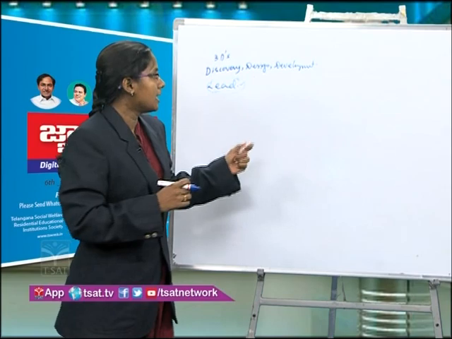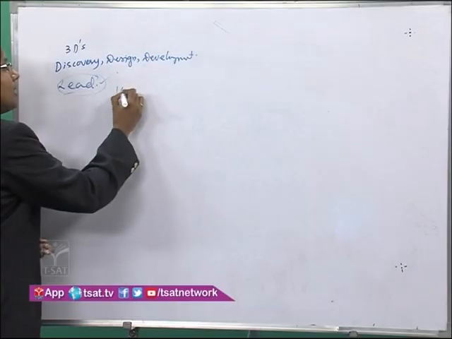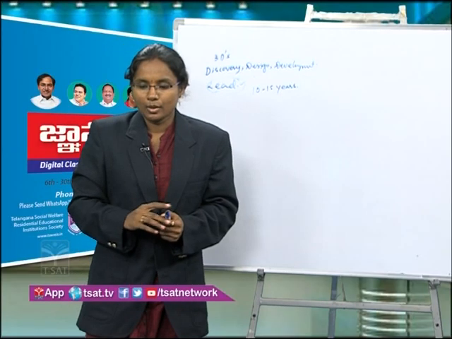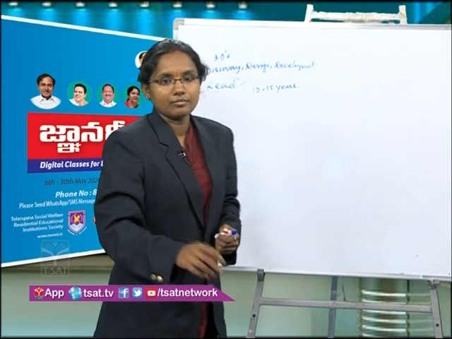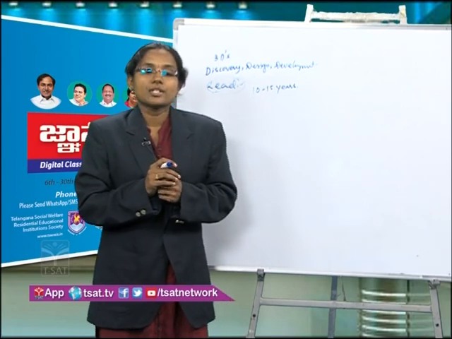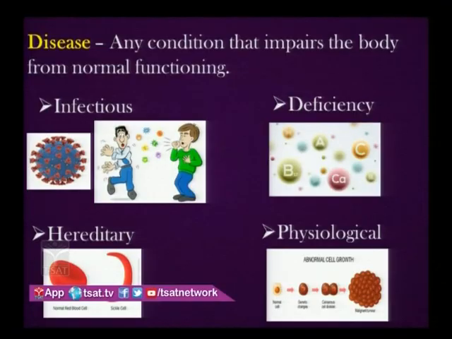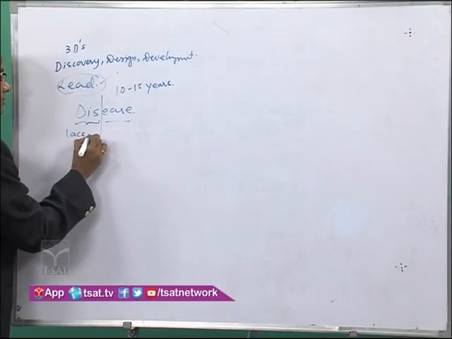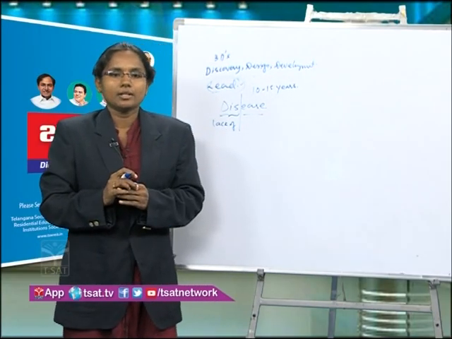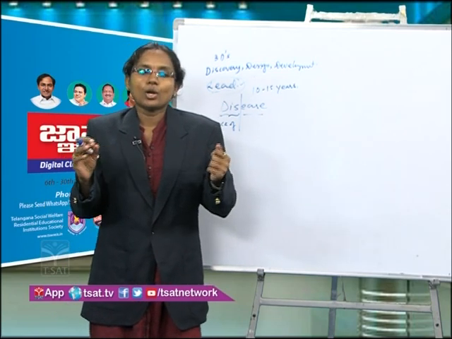All this process takes an average time of nearly 10 to 15 years. Okay, it is a very typical process. And before we talk about medicines, drugs and so on, first we have to understand the disease. What is a disease? Disease means lack of ease. Lack of ease is nothing but disease, or it is any condition that impairs the body from normal functioning.